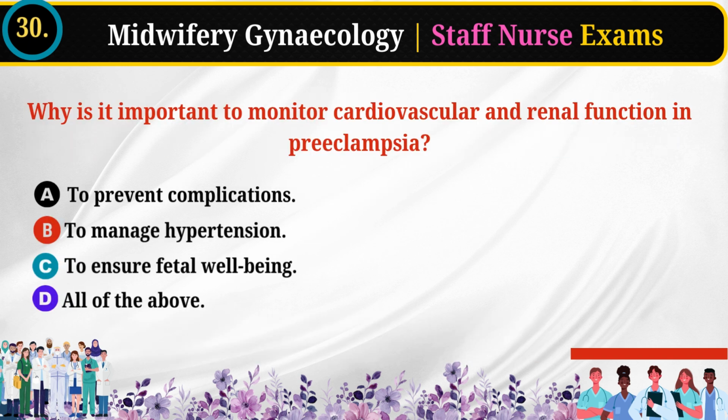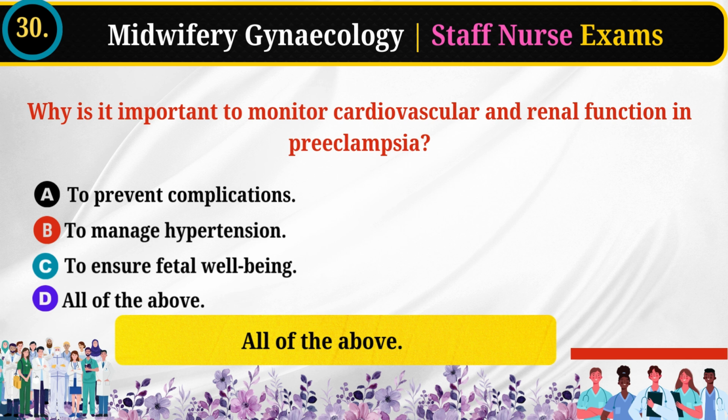30. Why is it important to monitor cardiovascular and renal function in preeclampsia? To prevent complications. To manage hypertension. To ensure fetal well-being. All of the above. Answer: all of the above.